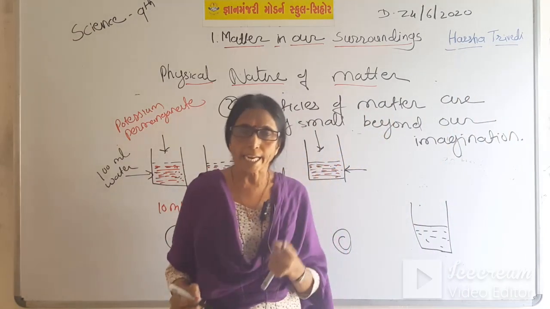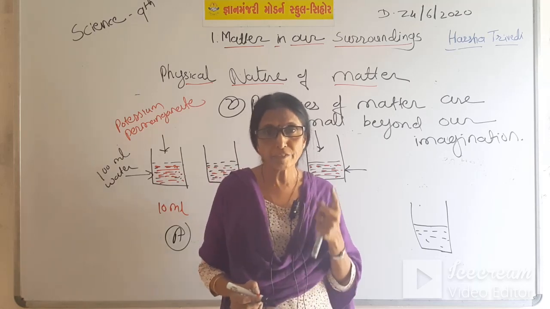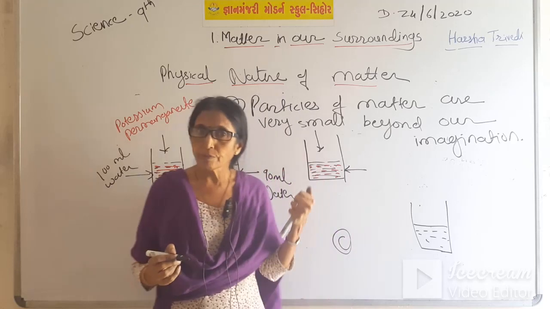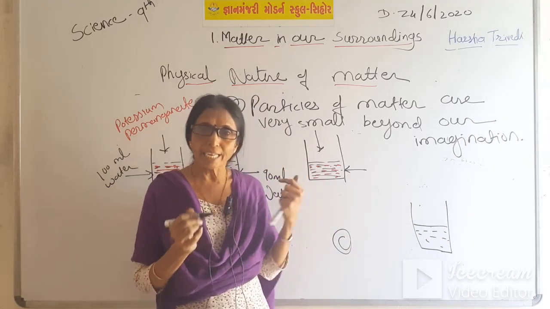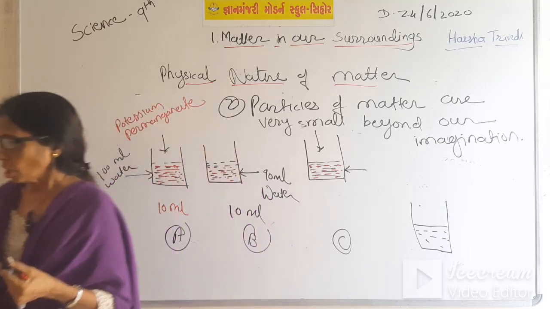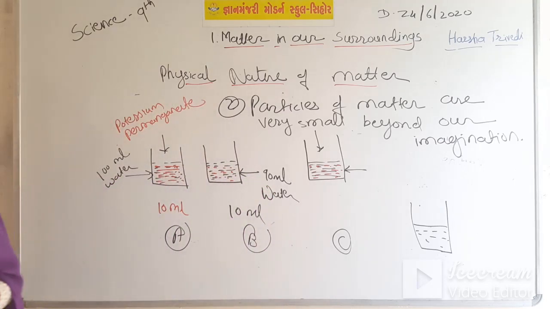This is the second property, the second physical nature of the particle. We have seen here one example. So this is the second property of the particle.